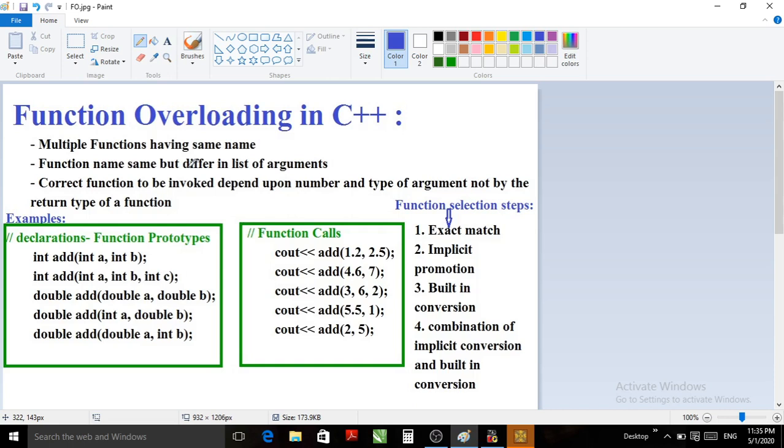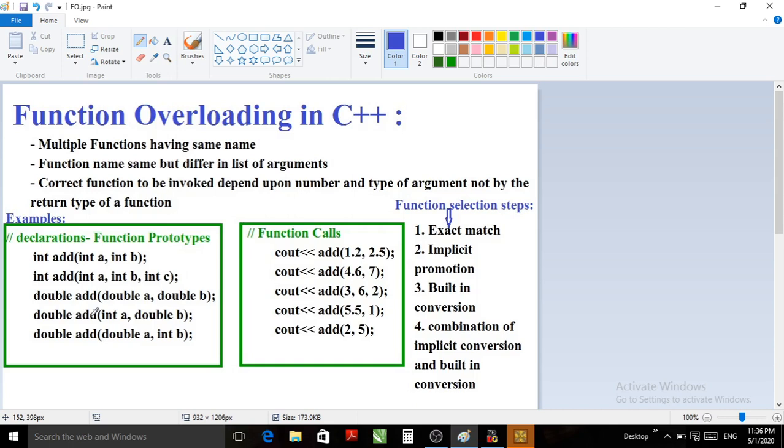So for that, the same function name can be used for multiple functions. In related code we can write within the function definition. For example, here I have written the add function 5 times, that means the add function is overloaded 5 times.